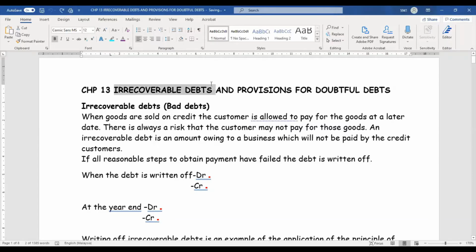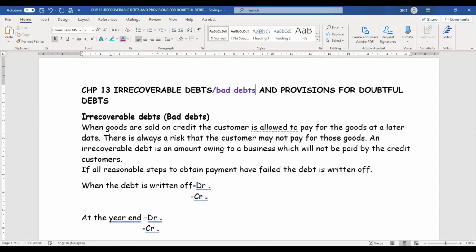Irrecoverable debt and provision for doubtful debt. Another name for irrecoverable debt is bad debts. Bad debts is another name for irrecoverable debt. And what is the meaning of irrecoverable debt or bad debt?